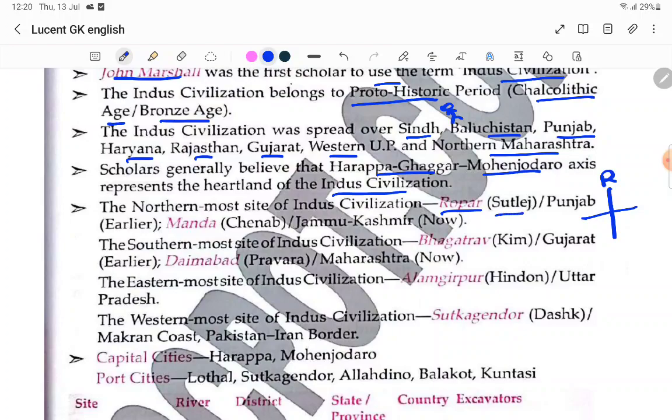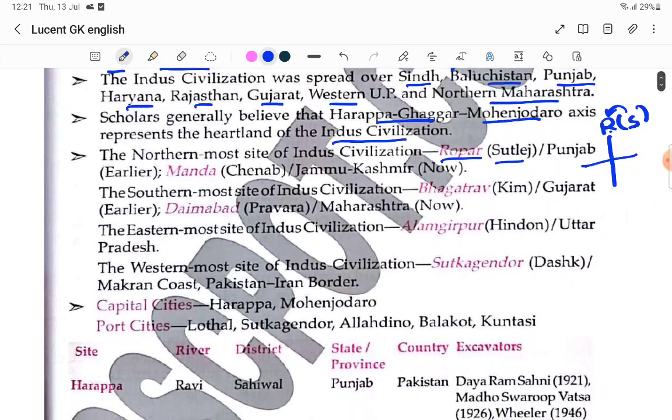Next, Manda, that is on the Chenab river, and Ropar is on the Sutlej river. So R, S: after R, S will come. S is the Sutlej, R is the Ropar. Next is Manda, on the Chenab, in Jammu Kashmir now. Earlier it was Manda, because now it is going to be in Pakistan. Now the southernmost part is Bhagatrao, Kim, Gujarat earlier.